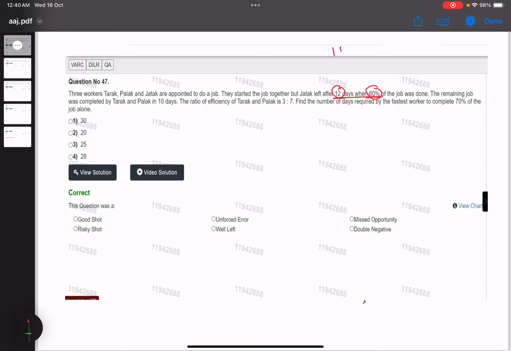Okay, so in 12 days they have done 60% work. So 100% work, how many days? 12 by 60 into 100, so it is 20 days. Okay, so immediately the first equation you should have formed would have been 1 by t plus 1 by p plus 1 by j equal to 1 by 20, right? And with this 60%, the complement of this should come into your mind, which is 40%. That 40% job is still left.